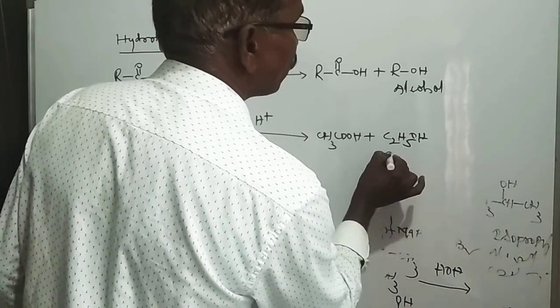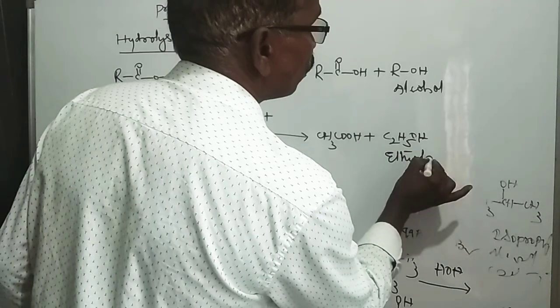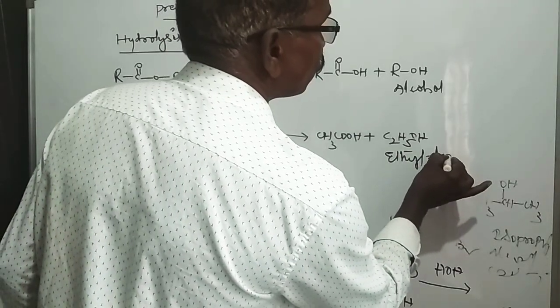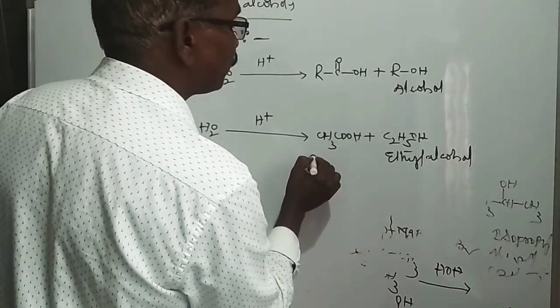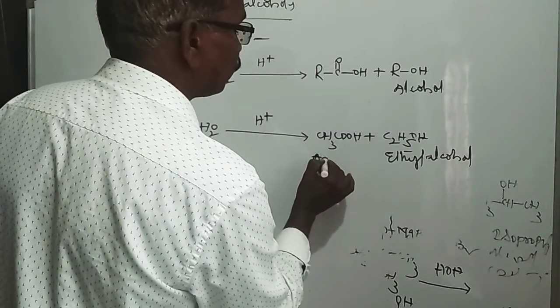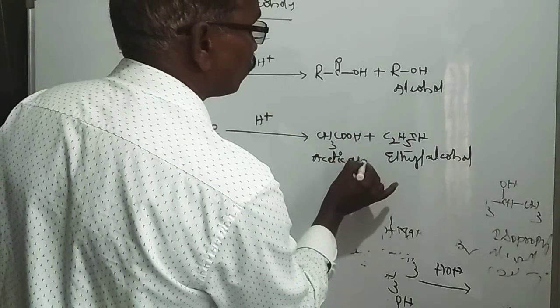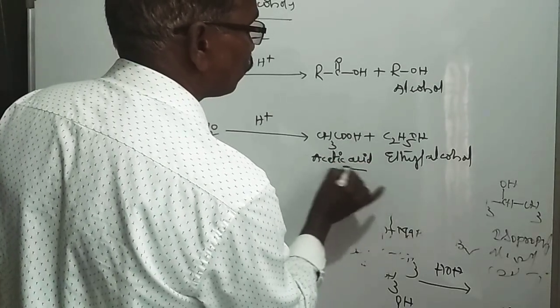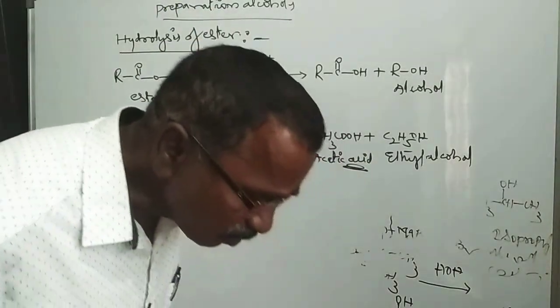C2H5OH is ethyl alcohol, and CH3COOH is acetic acid. Normally, these are the preparation methods of alcohols.